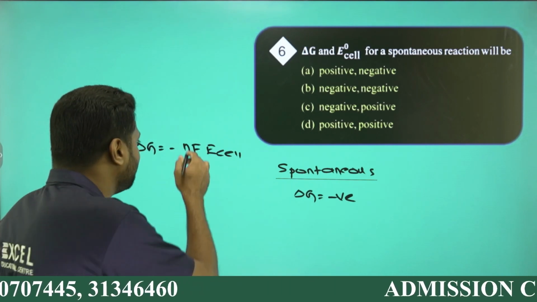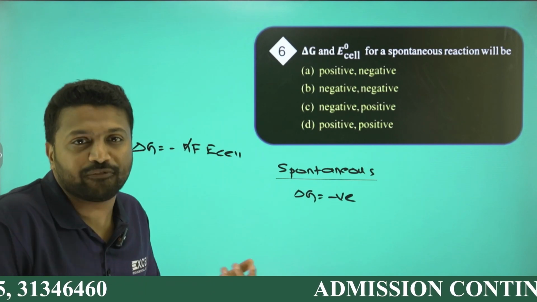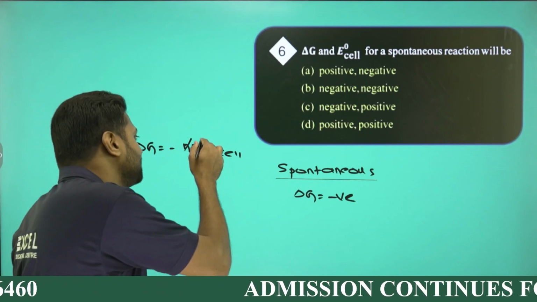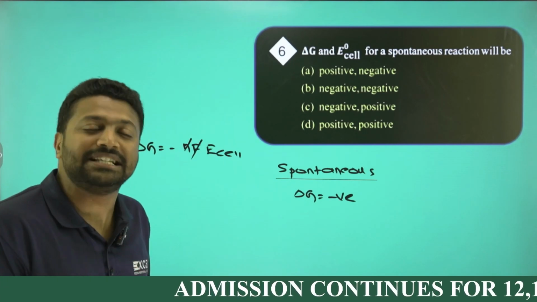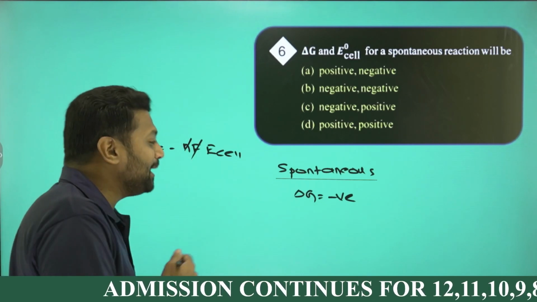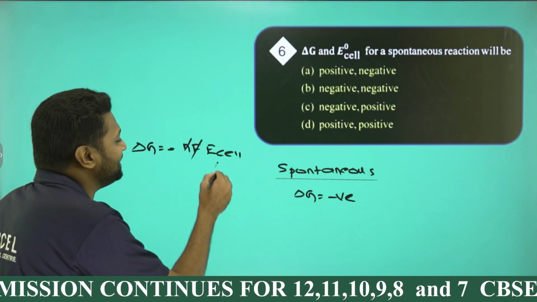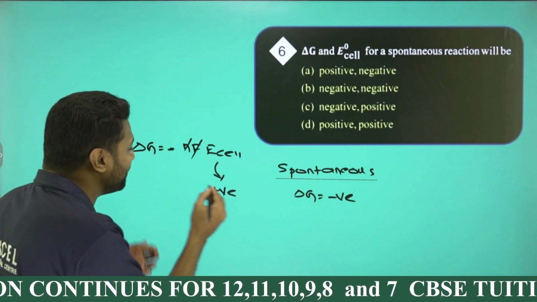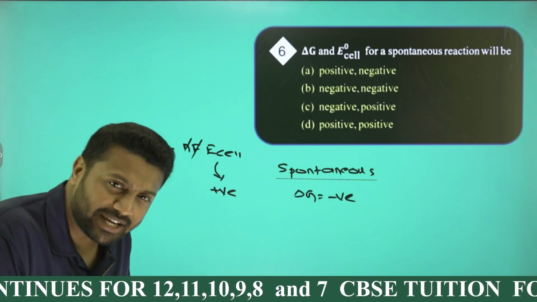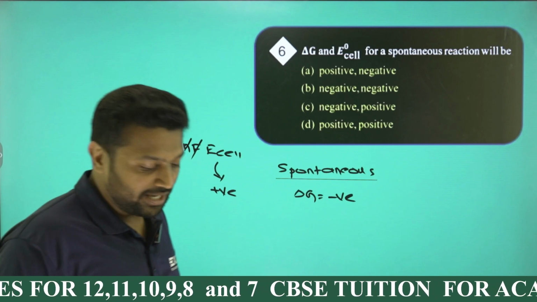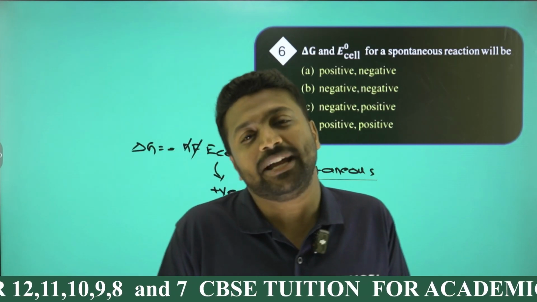n is always a positive quantity, like the number of electrons, right? F is a constant, always a positive value of 96500, but E cell may be positive or negative. But to make delta G negative, E cell should be positive. Then only can I say delta G will become negative or a process will become spontaneous. Basic formula, delta G is minus nFE cell.